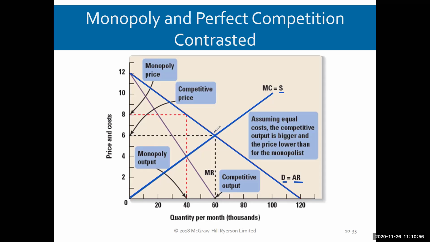We find the equilibrium, right there, where demand and supply cross, and we find out that the perfectly competitive output is 60. So that's the output you'd get in perfect competition. And we go across and we find the price of 6. That's the price that would come out in a perfectly competitive industry.